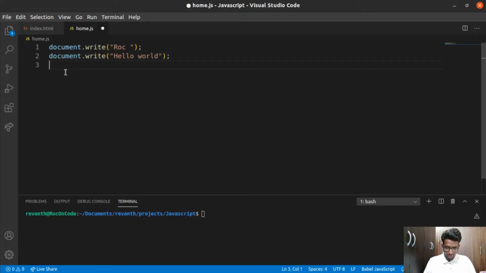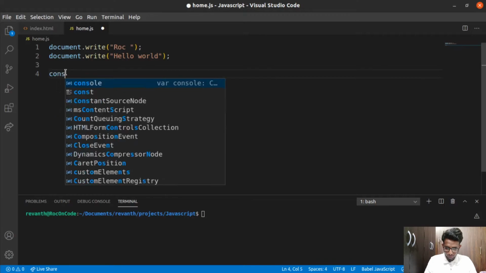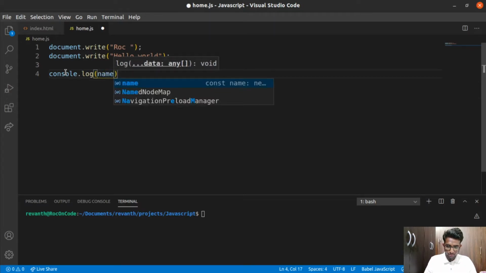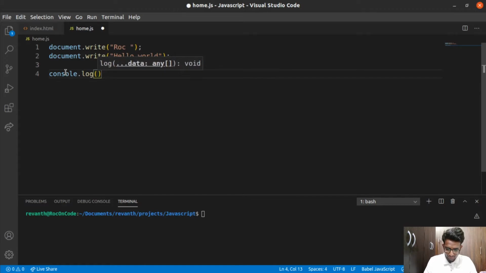After that, I'm also going to run this part of code in the console. So I'm going to write console.log, and here you need to use brackets because it might be a function. If you're going to declare a function, you simply write the name of the function, but I haven't declared any function, right? So I'm simply going with the text hello world, and I'm going to keep a semicolon. I'm going to save this file.